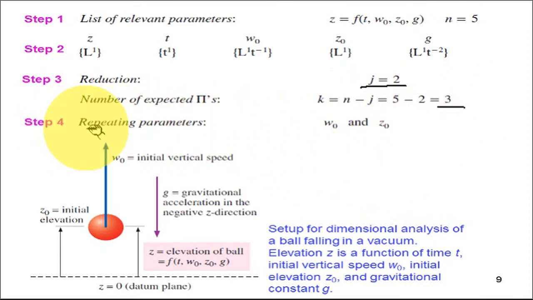Then step number 4, we decide the repeating parameters. Repeating parameters are chosen from the given set of independent parameters. The dependent parameter is not taken as a repeating parameter. Out of the independent parameters, you have to choose the repeating parameters. The number of repeating parameters is equal to J, so there will be 2 repeating parameters. W naught is a velocity and z naught is a length. So, 2 repeating parameters.